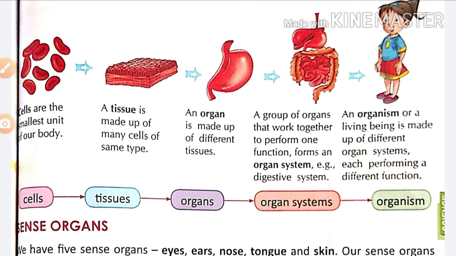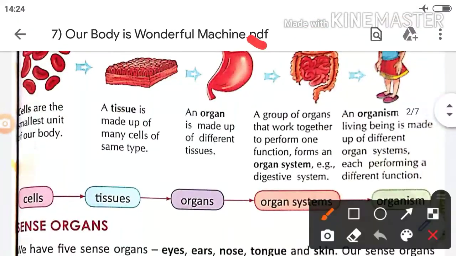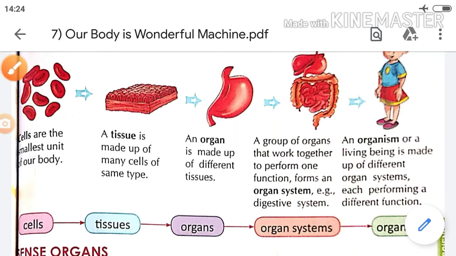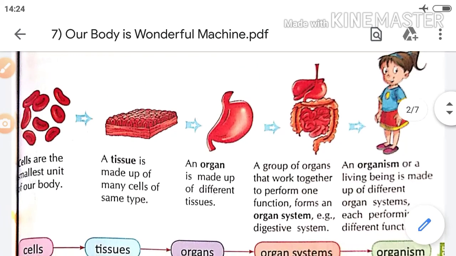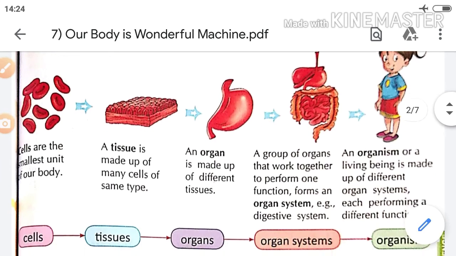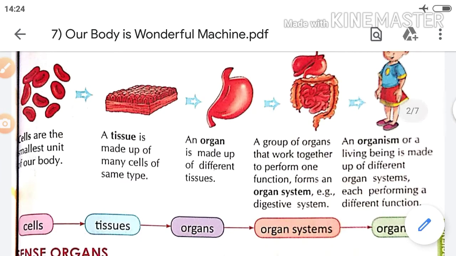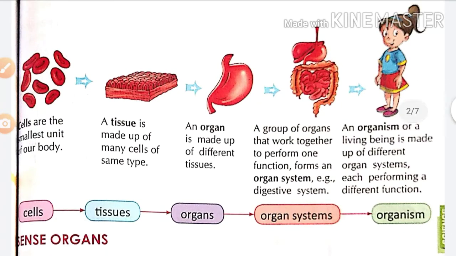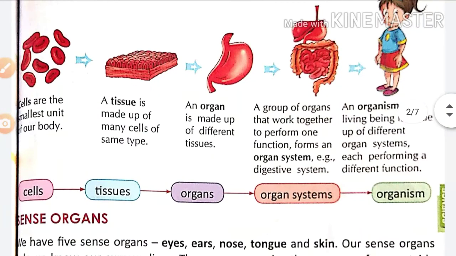Different types of tissues come together to make an organ. An organ is made up of different tissues, and a group of organs that work together to perform one function forms an organ system. For example, the digestive system is given here, and many systems come together to make an organism. An organism, or a living being, is made up of different organ systems, each performing different functions.